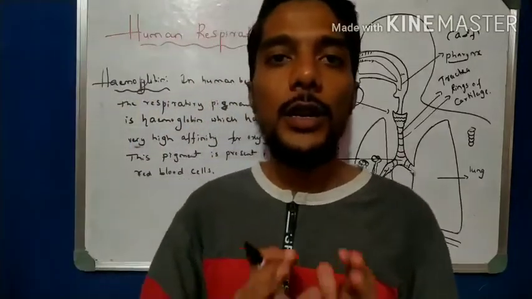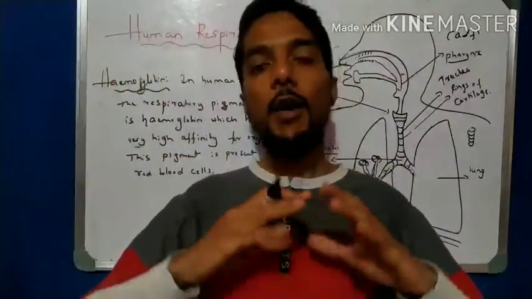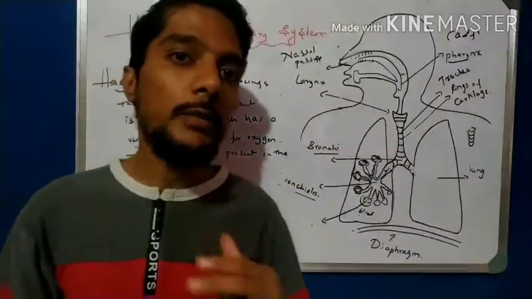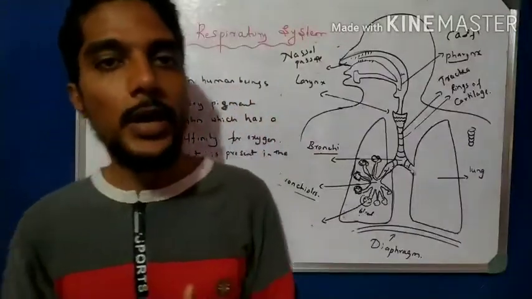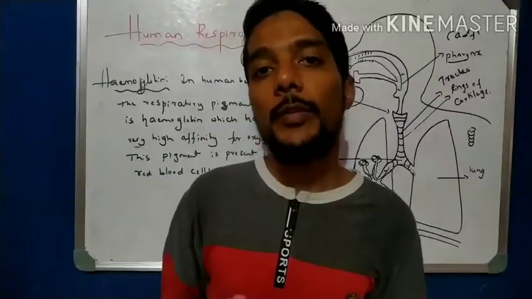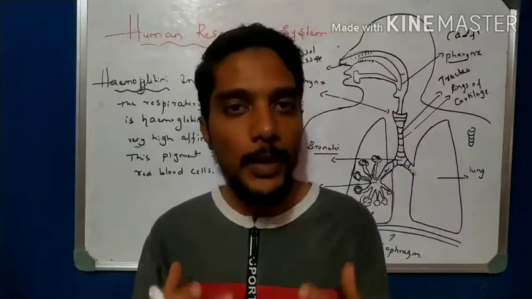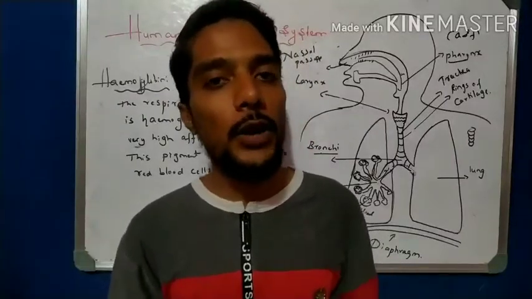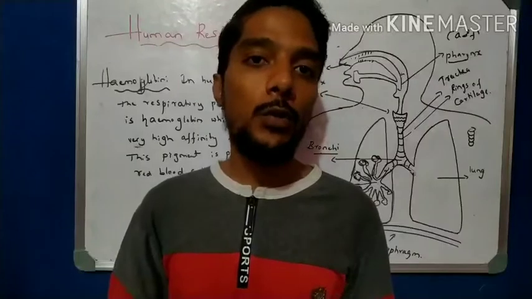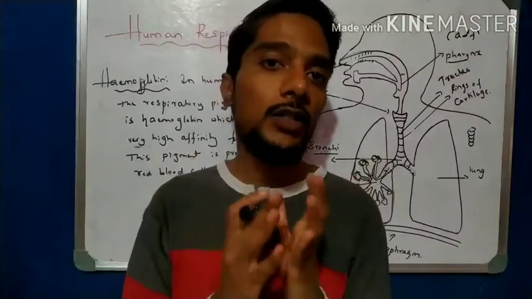Okay students, now the last point of this respiratory system is hemoglobin. As you know, when the body design of an organism is big and complex, transportation of oxygen is not done by diffusion. We know what diffusion is: the movement of gases or liquids from higher concentration to lower concentration, through a semi-permeable membrane. But here such diffusion is not possible, right? For example, human beings have a complex and large body design, so we require oxygen every second. Transport of oxygen from the alveolar sac to every part of the body within a second by diffusion is not possible, right?